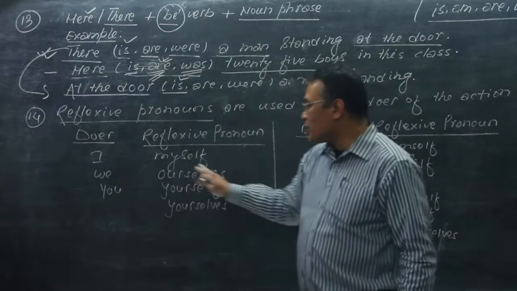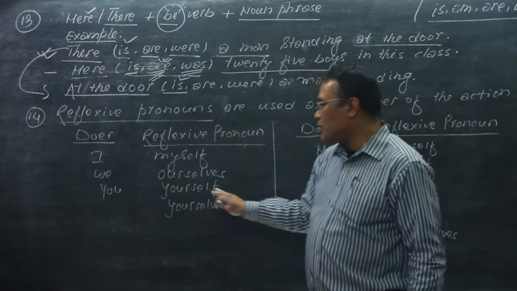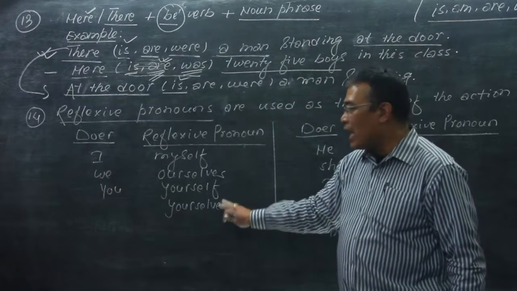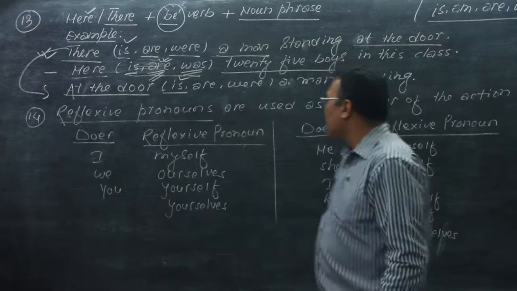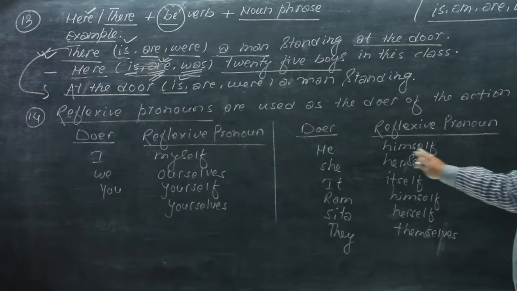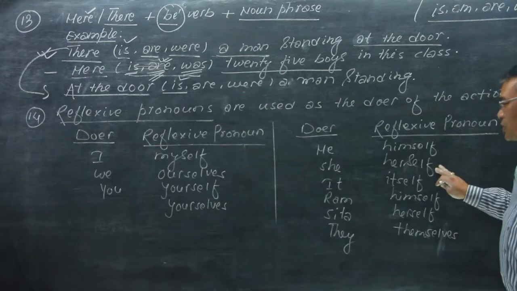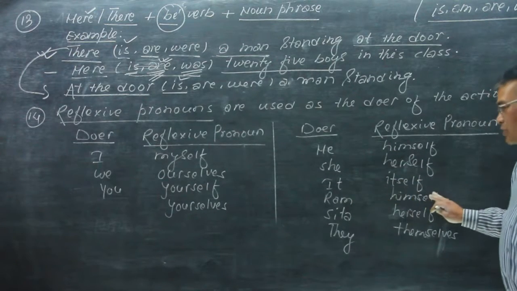We, its reflexive pronoun is ourselves. You, its reflexive pronoun is yourself. And you, plural, its reflexive pronoun is yourselves. In the same way, he, its reflexive pronoun is himself. She becomes herself. It becomes itself. Ram becomes himself.